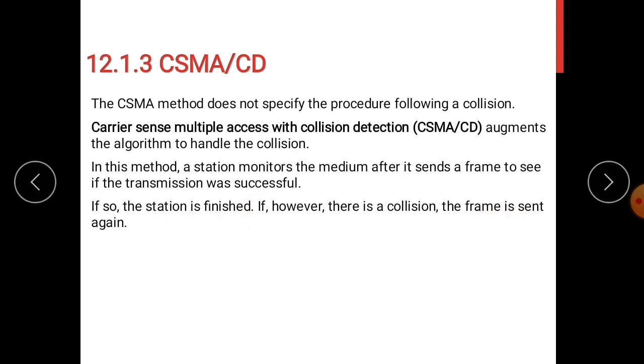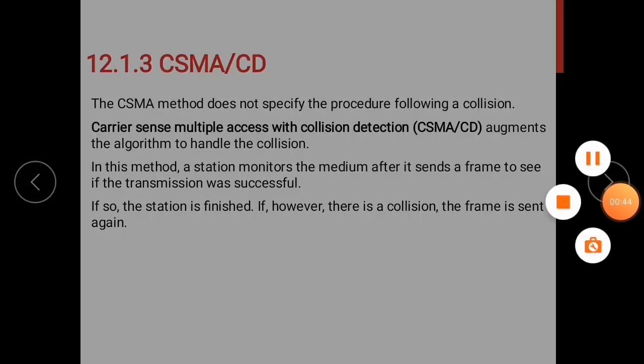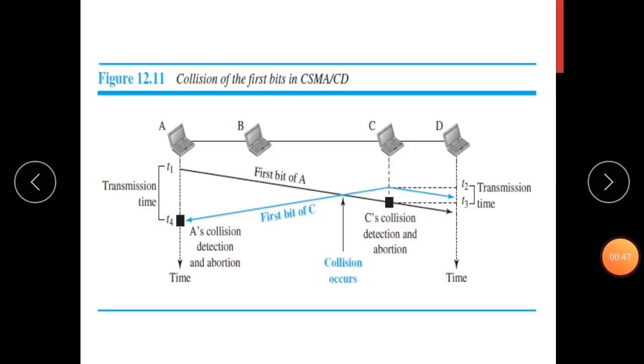To understand this better, we will look at the first bit transmitted by the two stations involved in the collision. Here each station continues to send bits in the frame until it detects a collision. Just look at the figure. Here there are four stations A, B, C, D. First A senses the medium. Since it is idle, it will start transmitting its frame at a time t1. The first bit of A is transmitted in this direction, you can see.